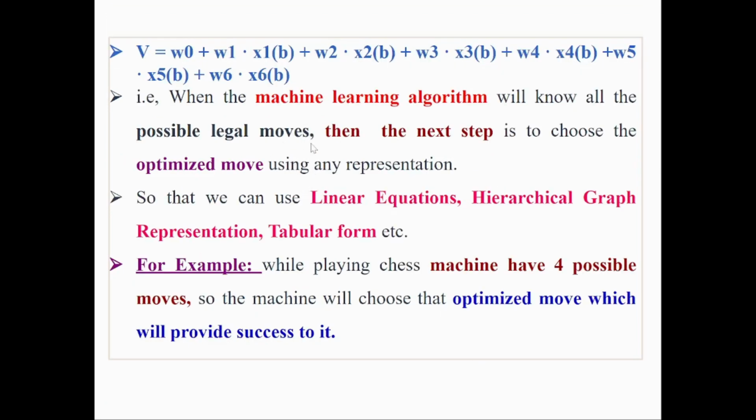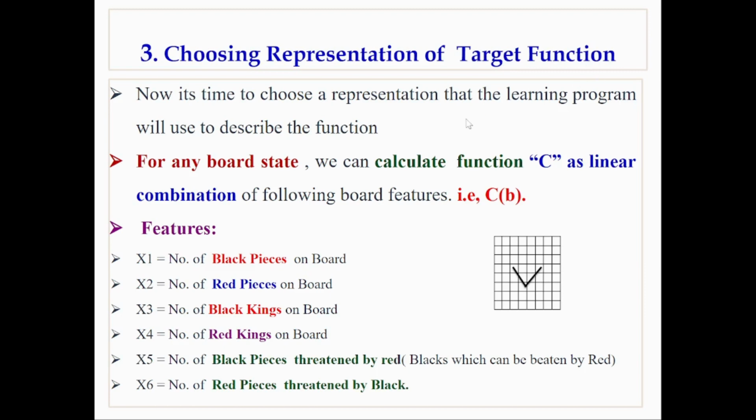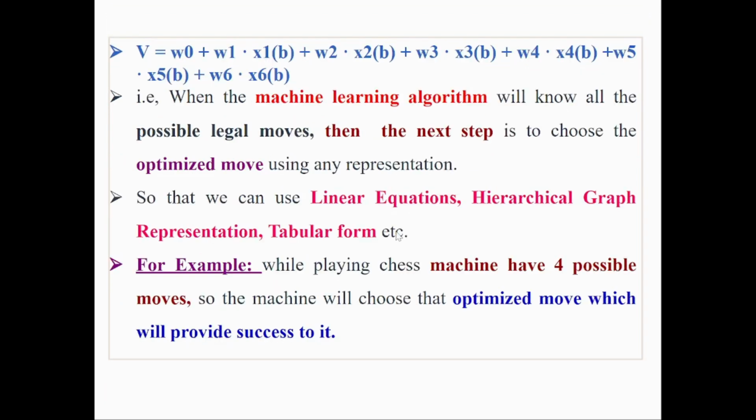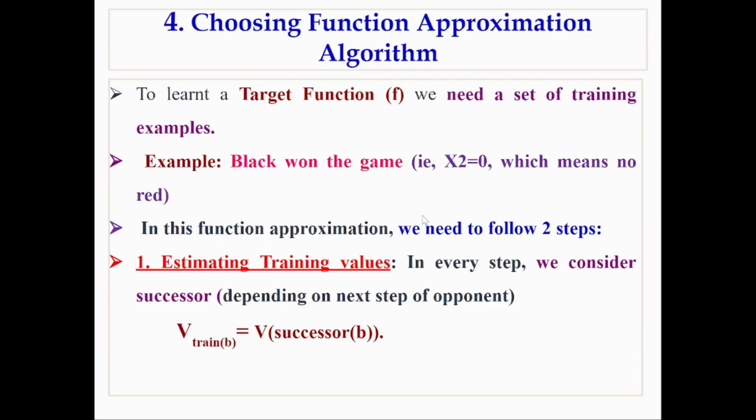The target function should have some representation, so we can consider linear equations, hierarchical graph representations, tabular forms, and many more. For example, while playing chess, the machine has four possible moves, so the machine will choose the optimized move which will provide the success to it. That is choosing the representation of the target function.